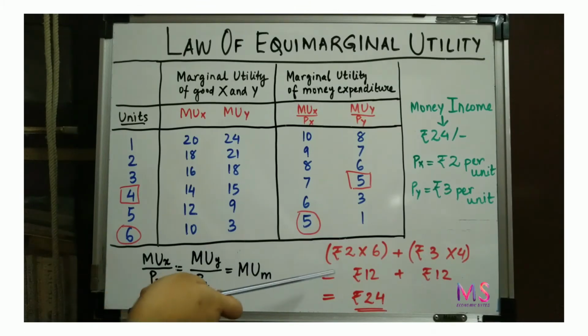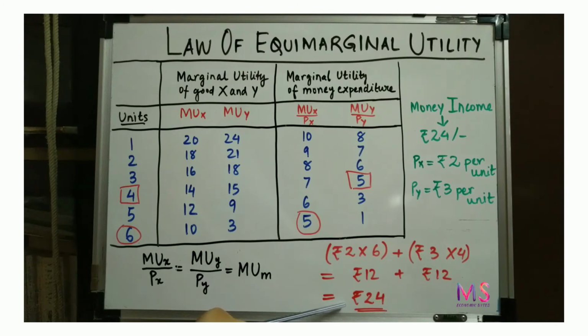Here we have also written down the expenditure that is incurred if we take this particular combination. That is the total money spent when the consumer consumes 6 units of good X is 2 into 6 is equal to 12. And if the consumer consumes 4 units of good Y, then the money spent is rupees 12. When we add them up, we get rupees 24.